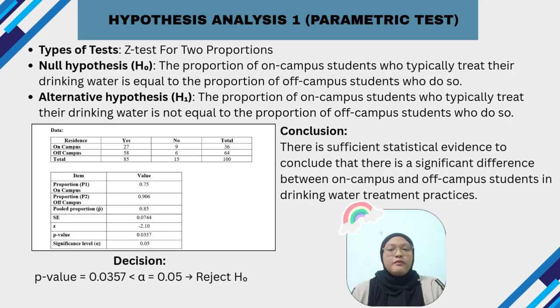Based on the result, the p-value obtained is 0.0357, which is less than the significance level of 0.05. Therefore, the null hypothesis is rejected. In conclusion, there is sufficient statistical evidence to indicate a significant difference in drinking water treatment practice between on-campus and off-campus students.